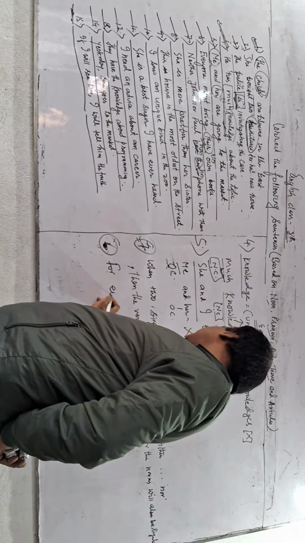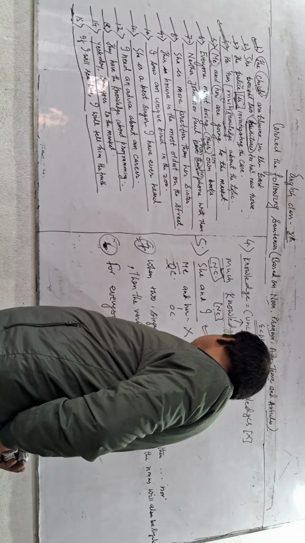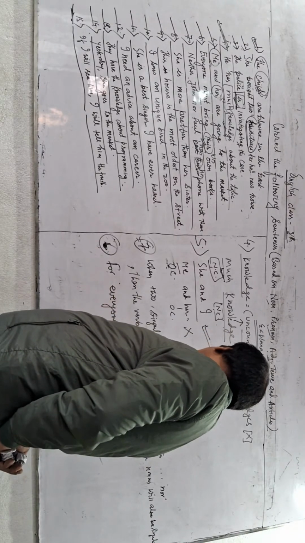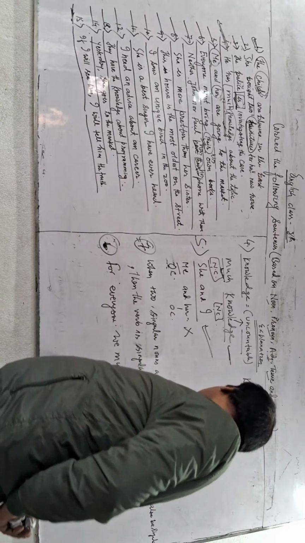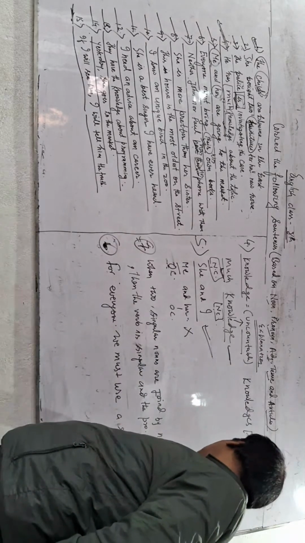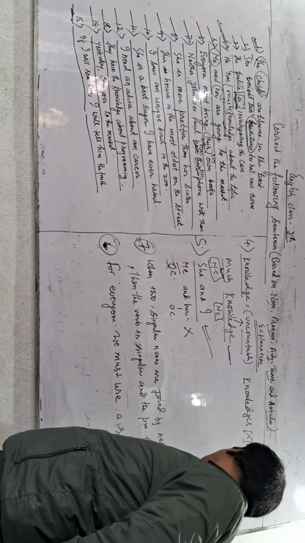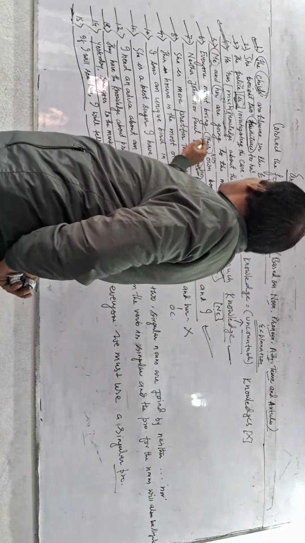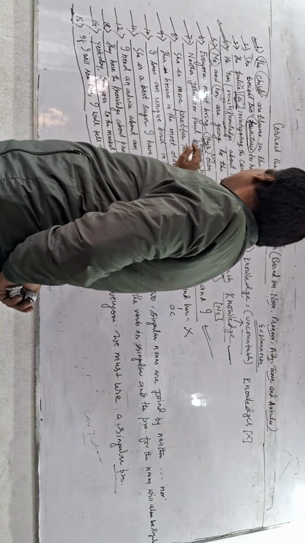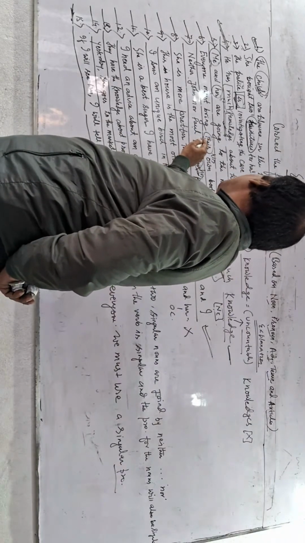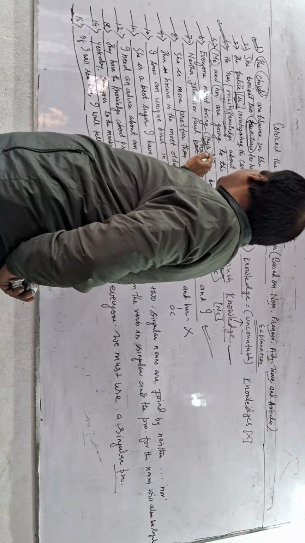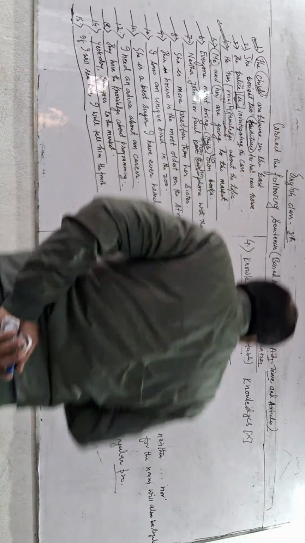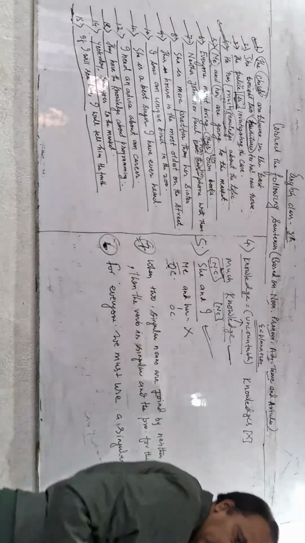For everyone, we must use a singular pronoun. So here in the sentence you will find a plural pronoun. Therefore, for their we must use his. इसलिए वहाँ their के बदले his लगाएंगे आप.